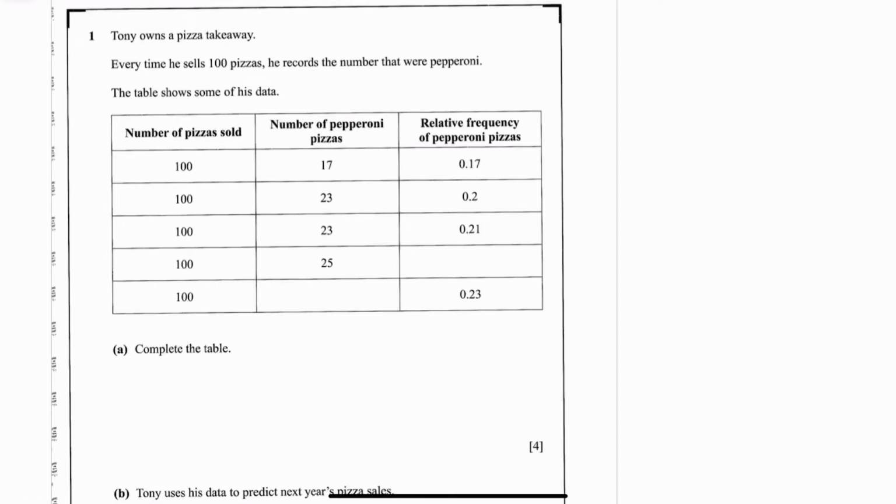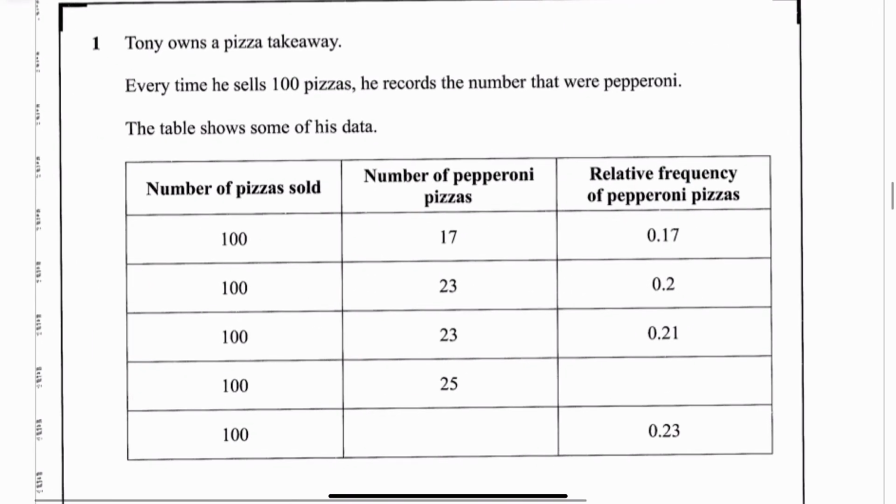Okay, this is the solutions to the June 2023 M8 Paper 1 and Paper 2. Okay, the first question says, Tony owns a pizza takeaway. Every time he sells 100 pizzas, he records a number that were pepperoni. The table shows some of his data. So let's have a look at how he's getting these results first of all.